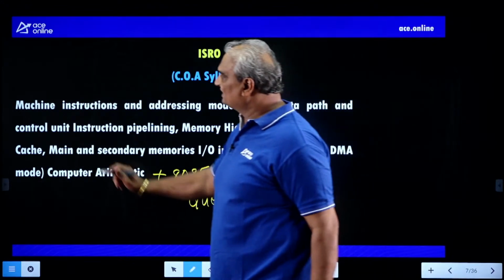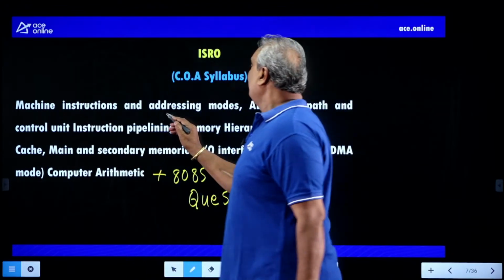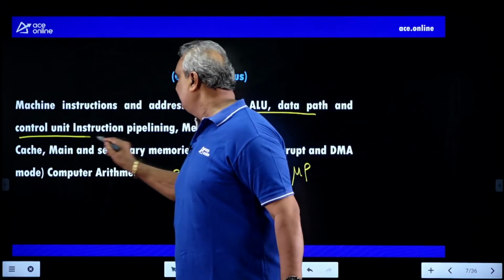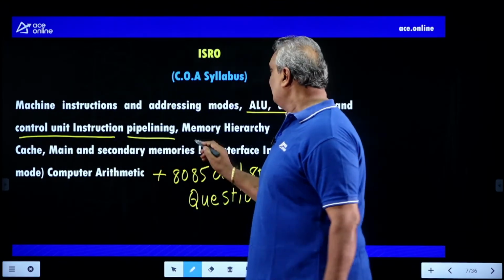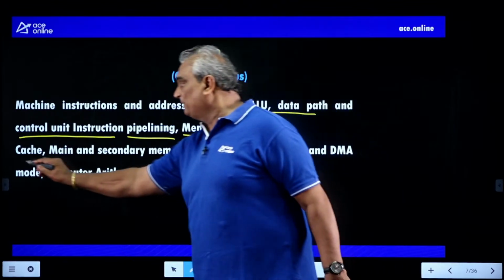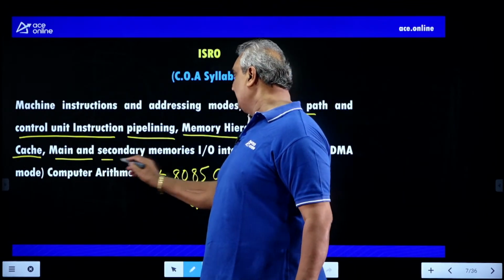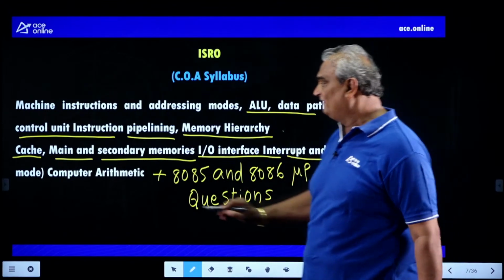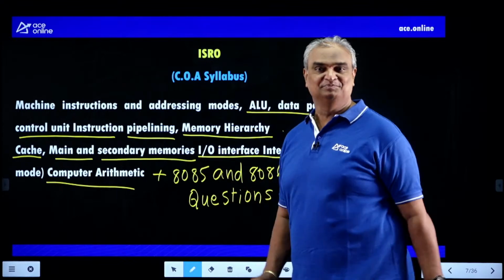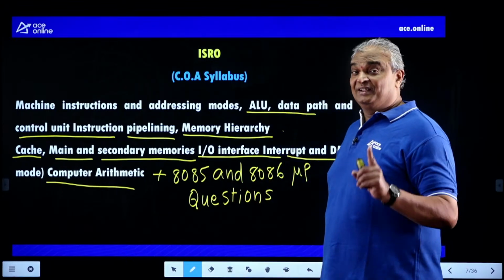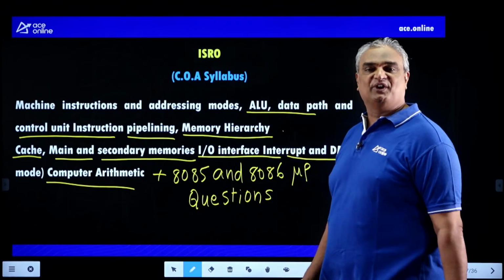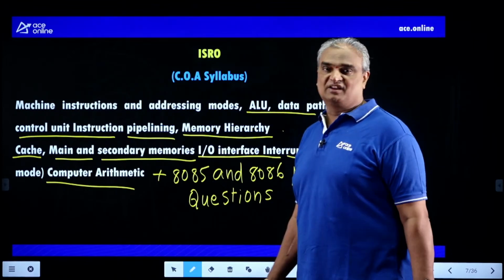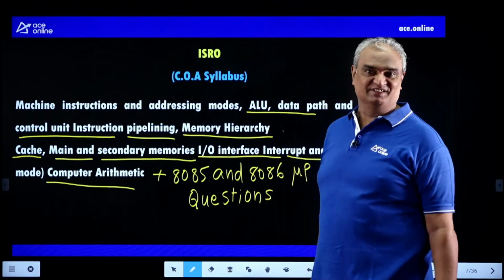In this, first of all, machine instructions and addressing modes, ALU data path and control unit, instruction pipelining, memory hierarchy, cache memory, main memory, secondary memories, IO interface, interrupt and DMA, finally computer arithmetic. Along with this, some basics are needed from 8085 and 8086 microprocessor. Okay, let us start to discuss our important questions from our subject.